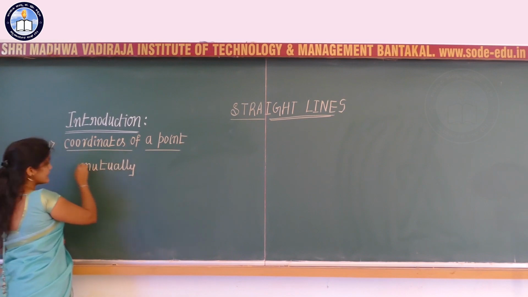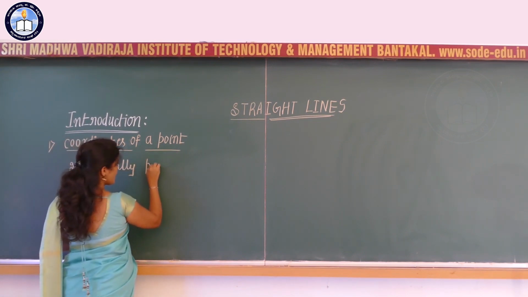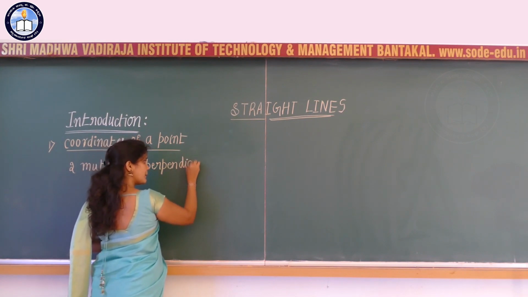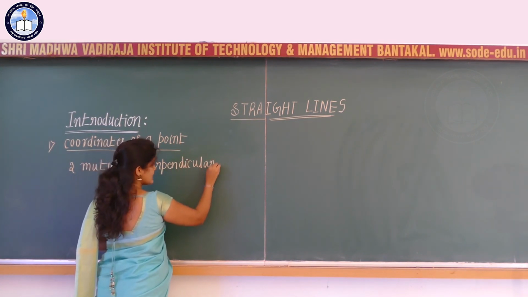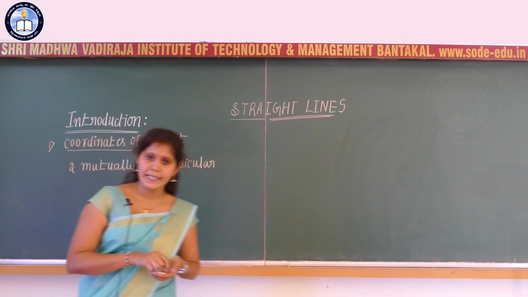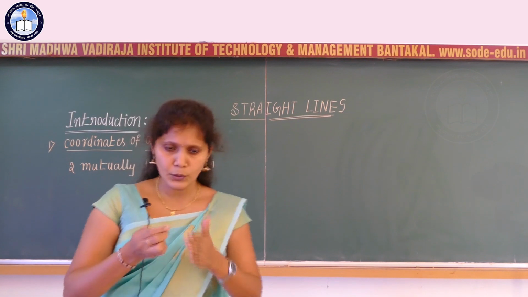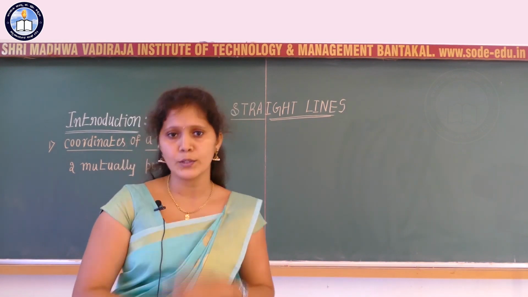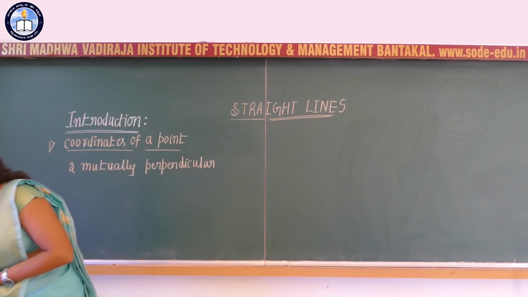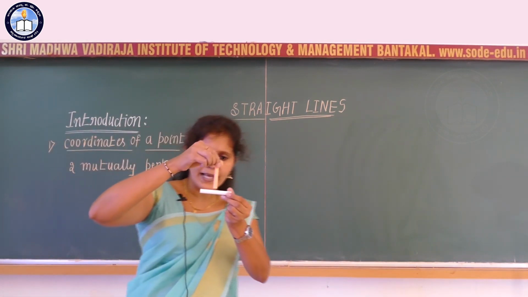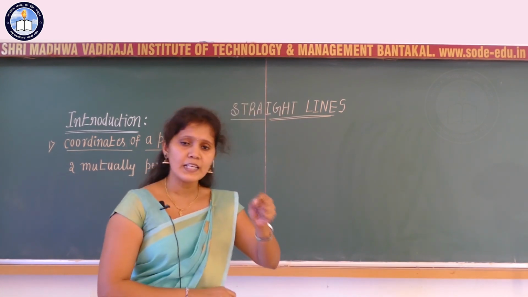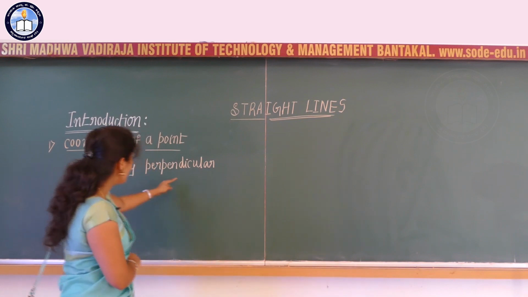So I am going to consider two mutually perpendicular lines. What is meant by two mutually perpendicular lines? Two lines are said to be mutually perpendicular to each other if and only if the two lines are perpendicular to each other, or if the angle between the two lines is 90 degrees. So these two lines I can say that they are mutually perpendicular to each other because the angle between the two lines is equal to 90 degrees.